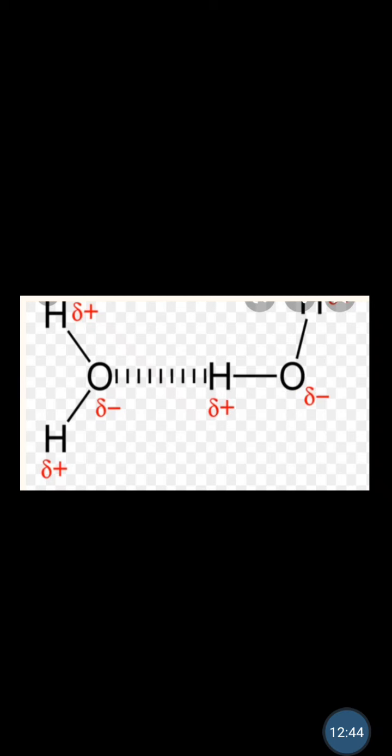You see there is an attachment of the hydrogen atom to an electronegative atom, despite the fact that you have a covalent bond between the oxygen and hydrogen atom, which forms a dipole. Then you can see the water molecule there. You see the hydrogen bond. The hydrogen bond causes the water molecule to have a high boiling point.